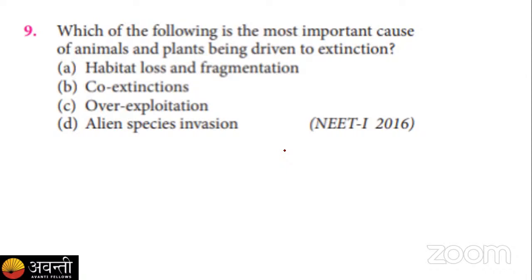We have already discussed this, that in the evil quartet we have 4 causes, and among these 4, the most dangerous and important reason behind species extinction is A, that is habitat loss and fragmentation. So this is your correct answer for this question.